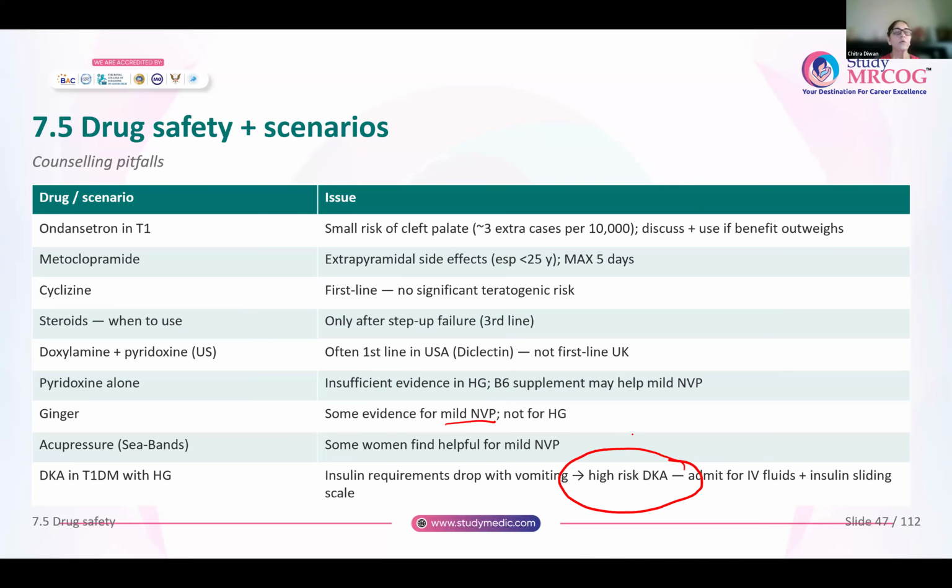So any woman with type 1 diabetes and hyperemesis gravidarum, always be on the lookout whether she is developing DKA or not. For these women, it is best that you admit them for IV fluids, and insulin you will give them according to a sliding scale. That is the best way to prevent DKA in these women.